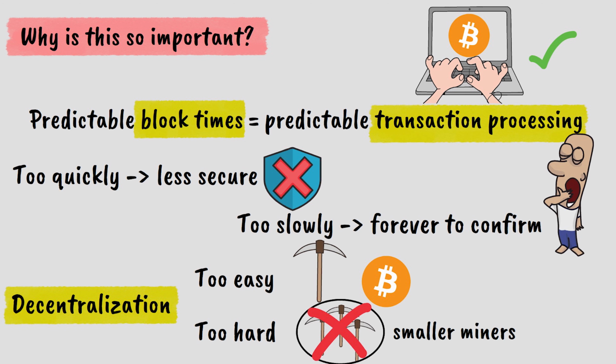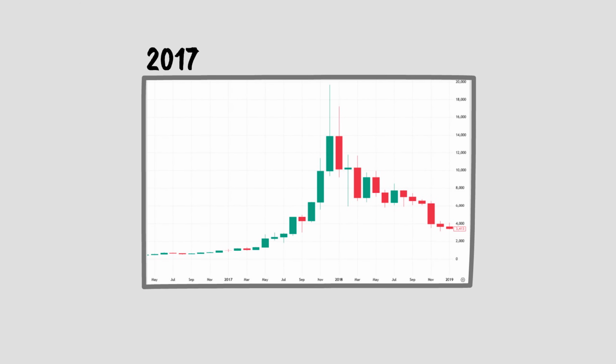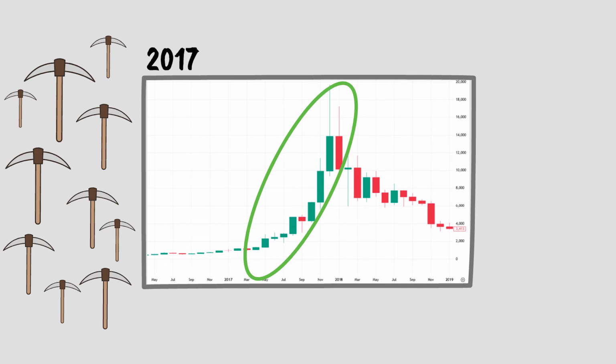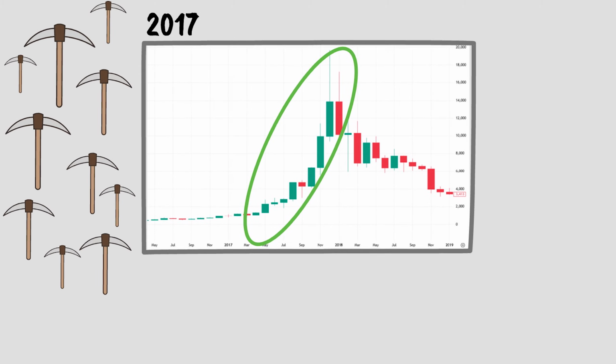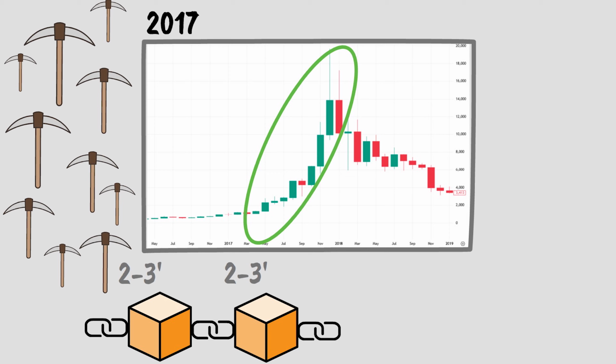Let's look at some real examples. Back in 2017, during the massive Bitcoin bull run, tons of new miners joined the network because Bitcoin's price was skyrocketing. Without difficulty adjustment, blocks would have been produced every 2 to 3 minutes instead of 10. But the algorithm automatically increased the difficulty, bringing block times back to 10 minutes.